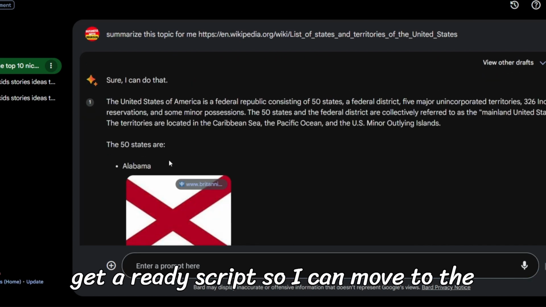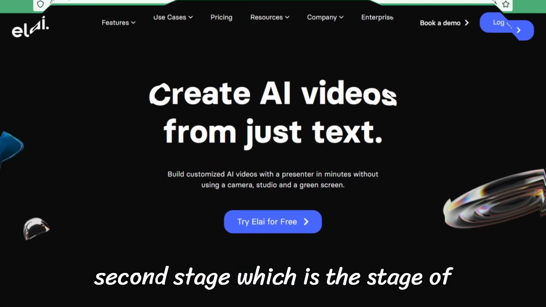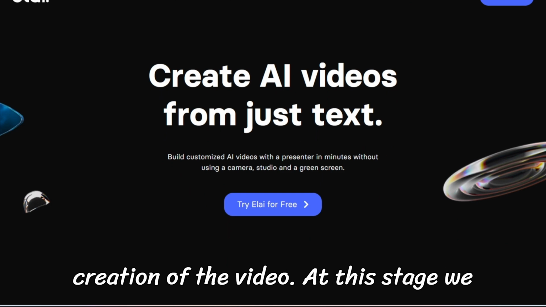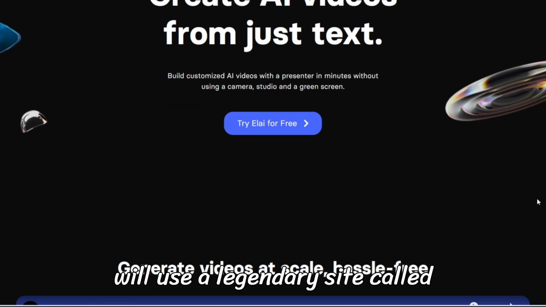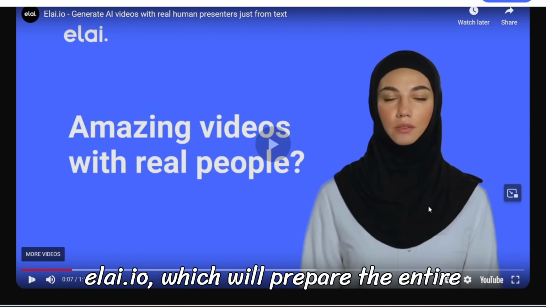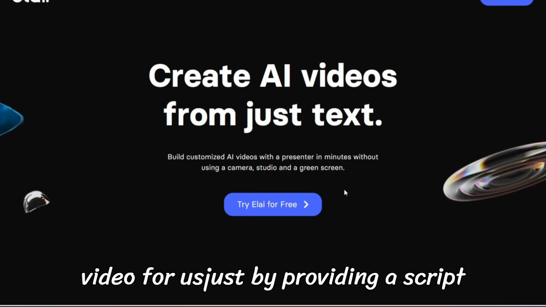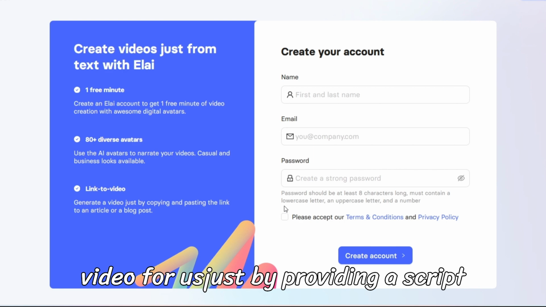Then, I get a ready script so I can move to the second stage, which is the stage of creation of the video. At this stage, we will use a legendary site called elidit.io, which will prepare the entire video for us just by providing a script.